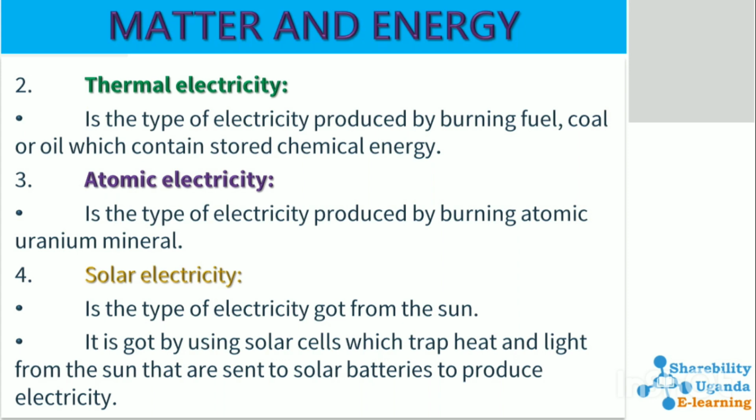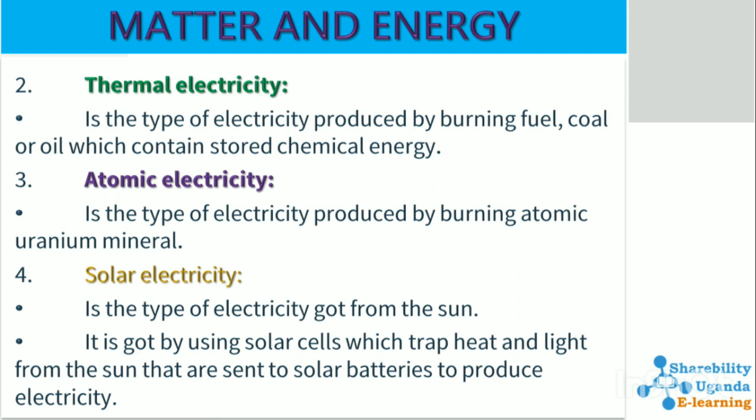We have thermoelectricity, which is the type of electricity produced by burning fuel, coal or oil, which contains stored chemical energy. We have another type which is called atomic electricity, which is the type of electricity produced by burning atomic uranium minerals. And also we have solar electricity, which is the type of electricity got from the sun.